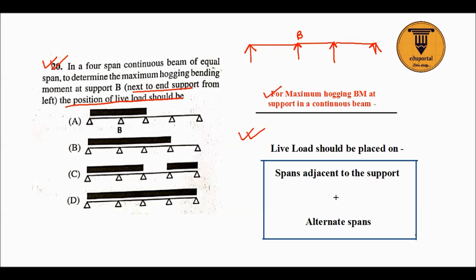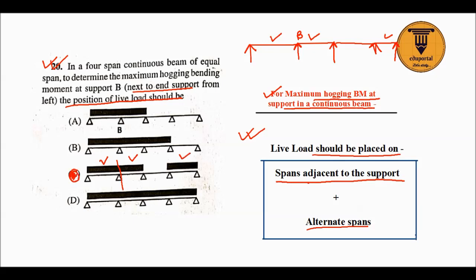So just for this case I will tell: live load should be placed for maximum hogging bending moment at a support in a continuous beam. Live load should be placed on spans adjacent to the support, so here one more span will be there. This is adjacent span, this is adjacent span, and plus alternate span. Here you can see this is the support, this is adjacent span, and this is alternate span. So option C is correct.